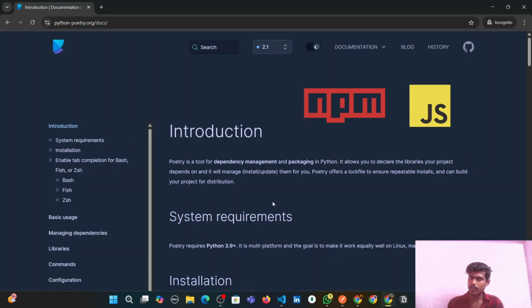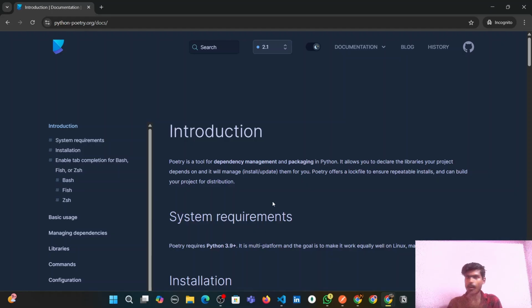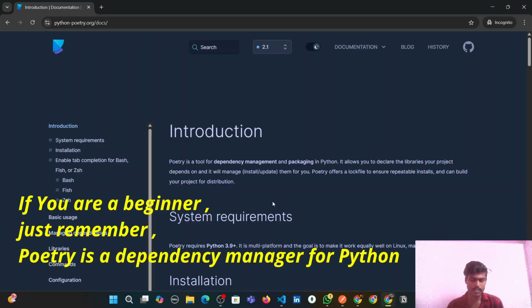It handles all your dependencies, project structure, and virtual environments, all in a single place. It replaces pip install, virtual environment, requirements.txt, and even setup.py for packaging. It's clean, isolated, and gives you reproducible builds, which is just a fancy way of saying your code will not randomly break in 3 months.